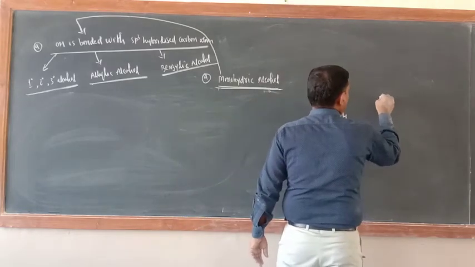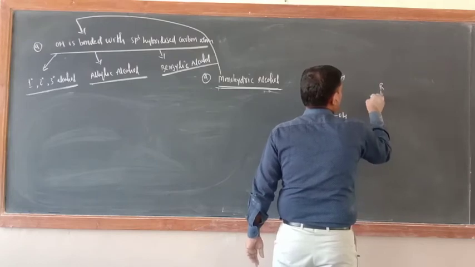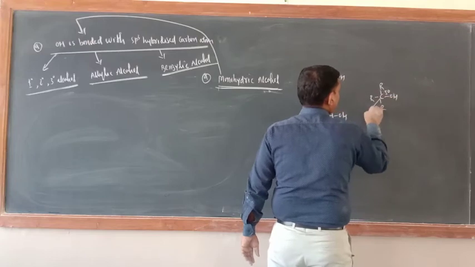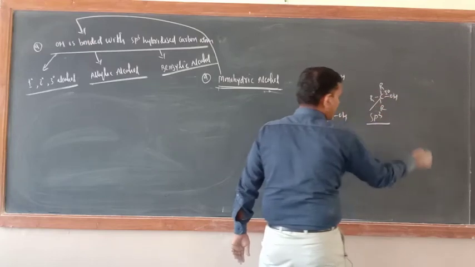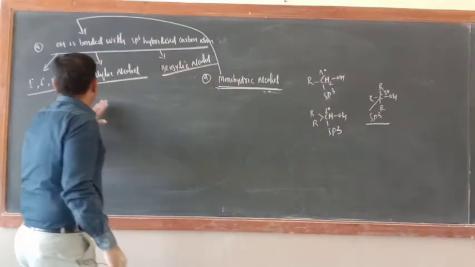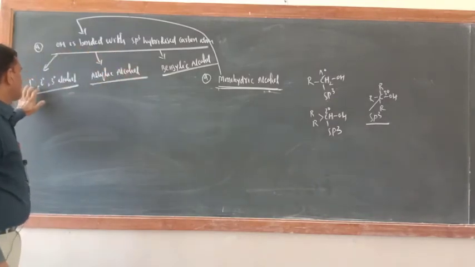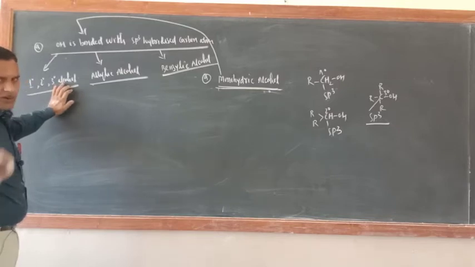Just see, R3COH. This is a 3 degree carbon atom, but the hybridization state is sp3 only. So now OH is bonded with an sp3 hybridized carbon atom. The first condition is 1 degree, 2 degree, 3 degree alcohol, which I have covered.